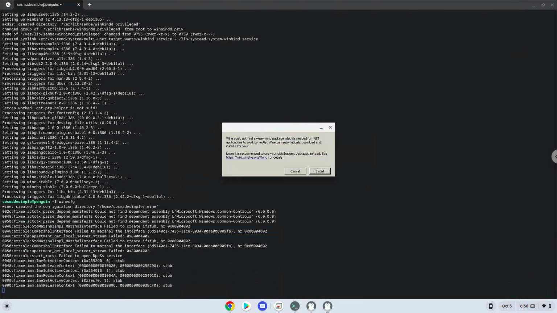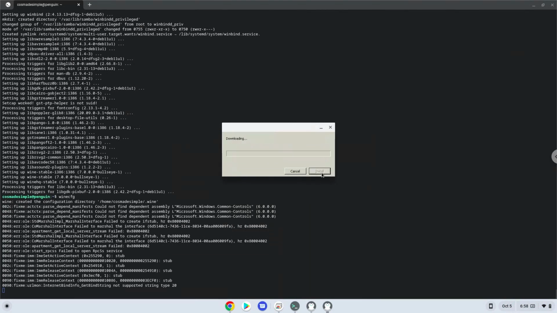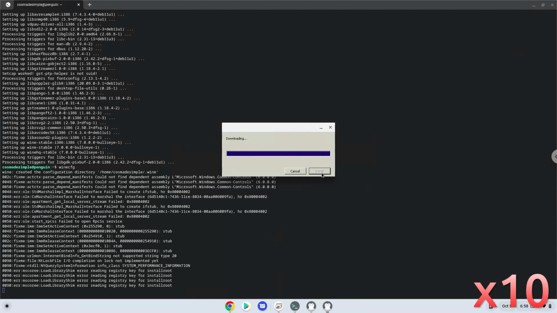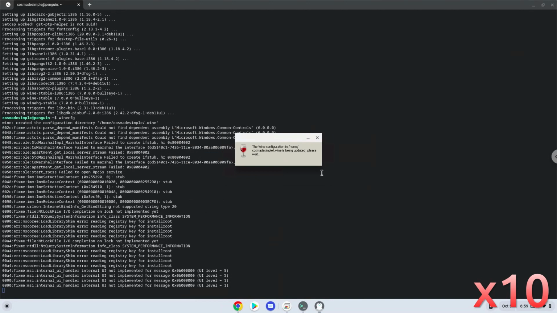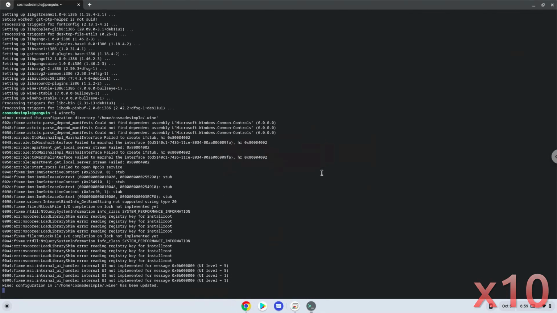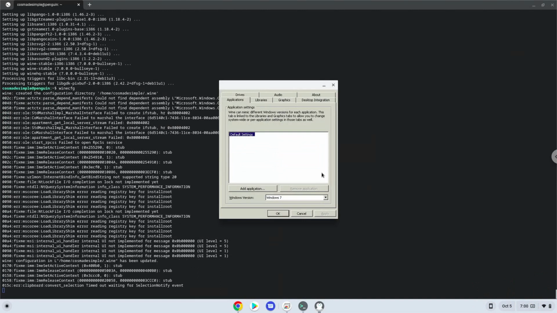Click on Install to confirm the installation. Now we will continue to the next step, and that is to install the application.